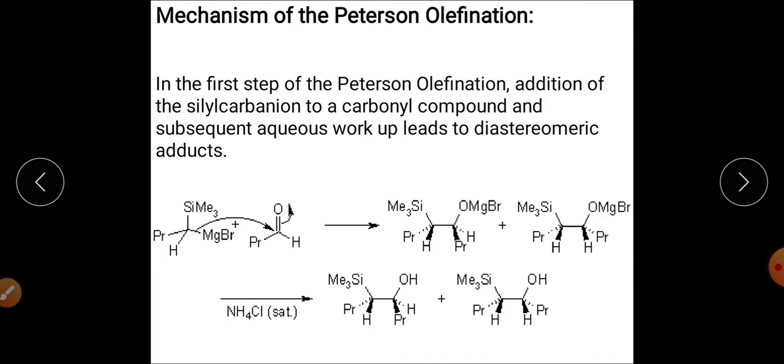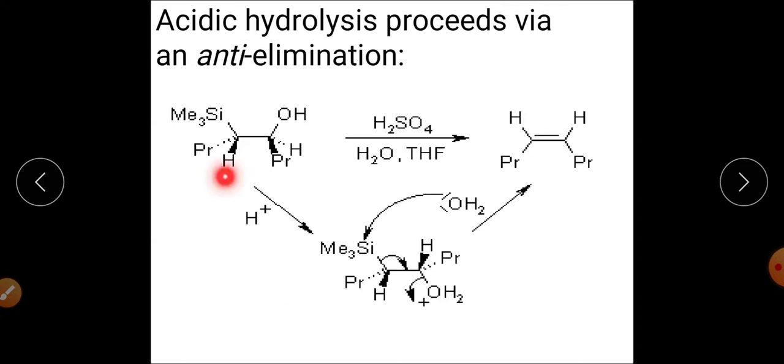So here the mechanism is being given. First of all you have a trimethylsilyl compound which first reacts with the aldehyde or ketone, and after reaction with saturated ammonium chloride solution, they get converted into the beta hydroxysilane, right? And this beta hydroxysilane on reaction with sulfuric acid, if I am talking about the mechanism of acidic elimination, at that time you can clearly see that this is the beta hydroxysilane.